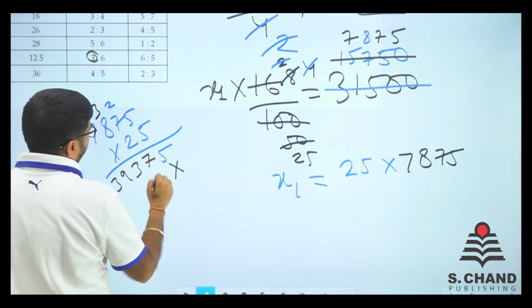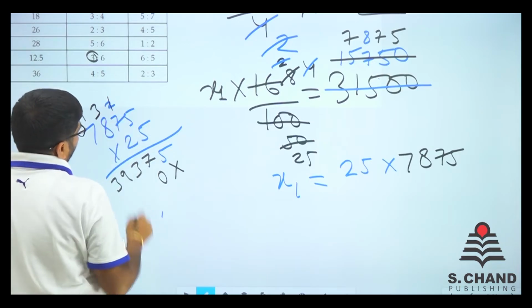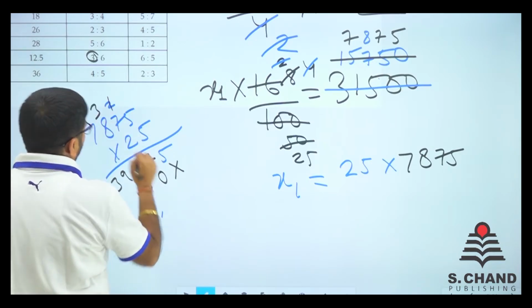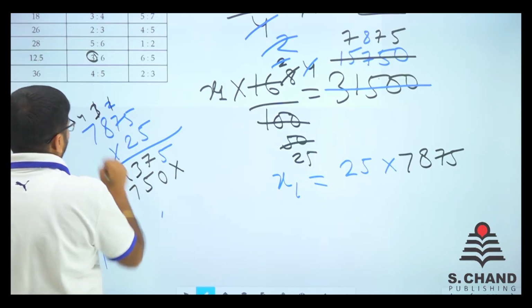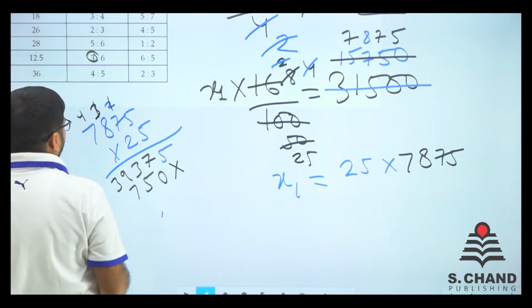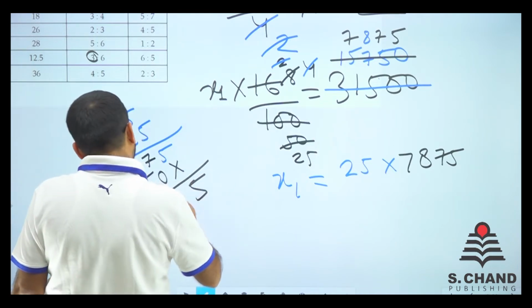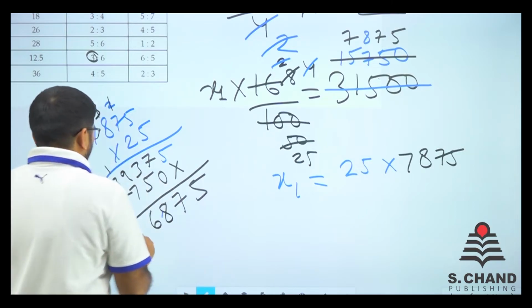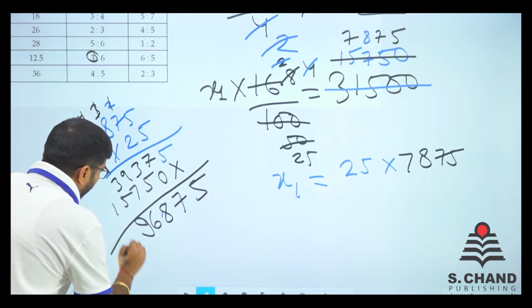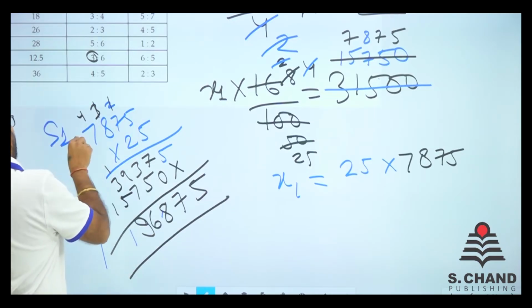Then we have 2, so 5 0, 2 5s are 10, carry is 1, 7 2s are 14, carry 1, 15, 1 carry here, 8 2s are 16, 1 17, carry 1, 7 2s are 14 and 1 15. So finally we have 196,875. That is the total population of S1, right?